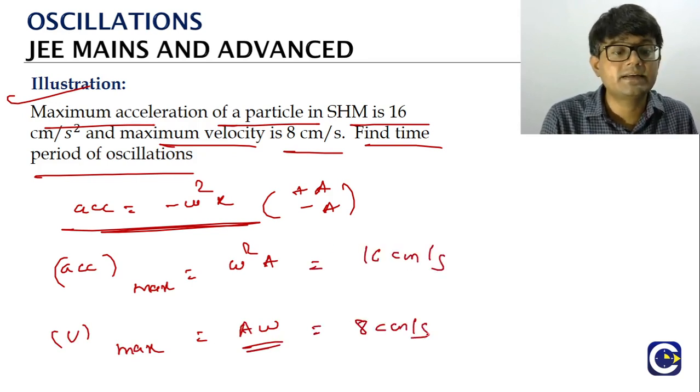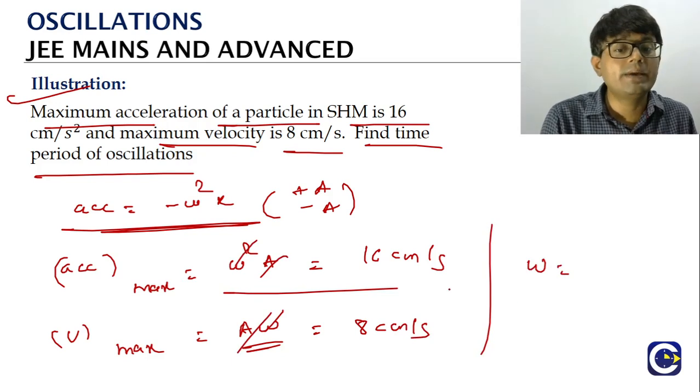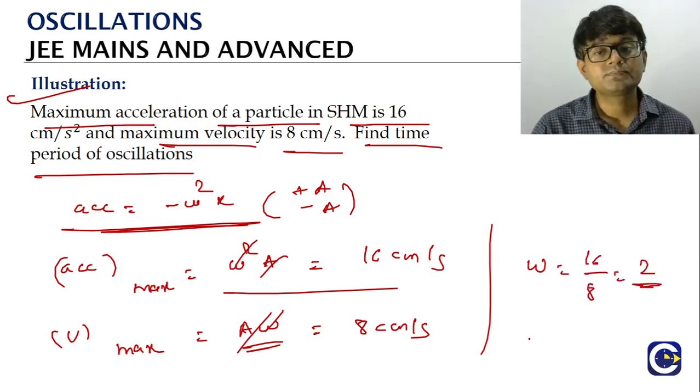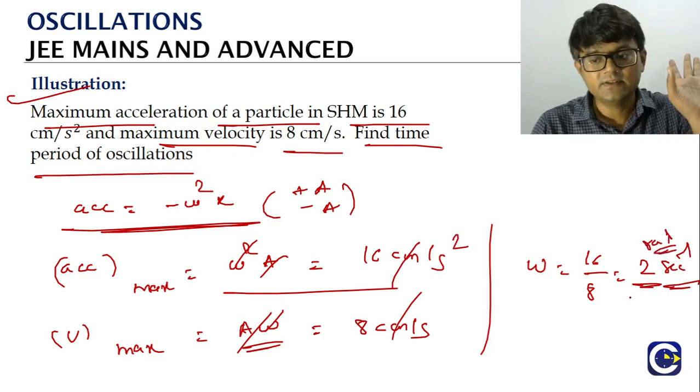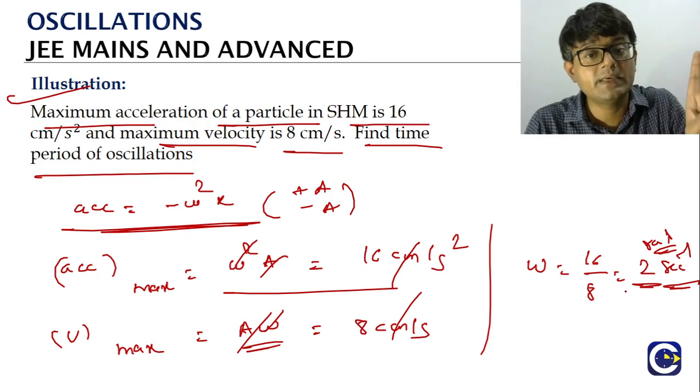The maximum acceleration is 16 centimeter per second square, and the maximum velocity is 8 centimeter per second. If you divide both of them, a gets cancelled. So the left side will have omega, the right side is 16 by 8, that is 2 per second. Ideally it should be radians per second, because it is the SI unit. Omega value is coming as 2.